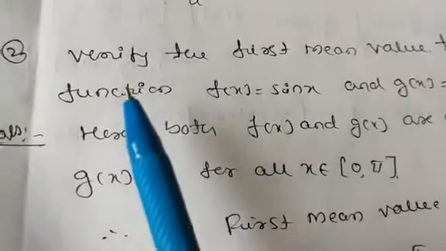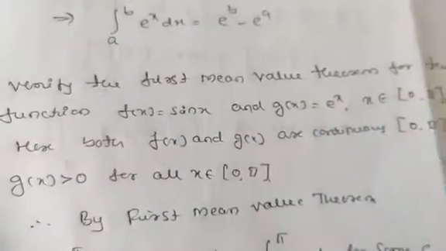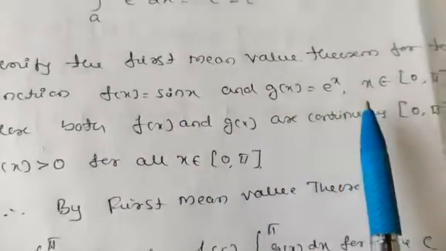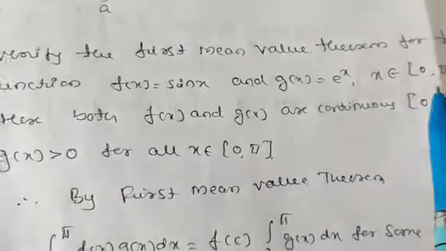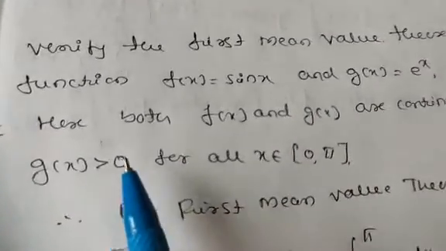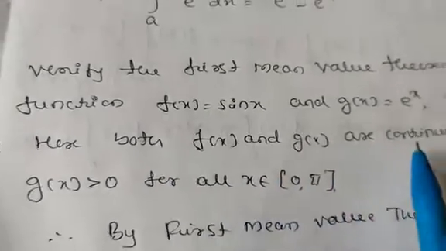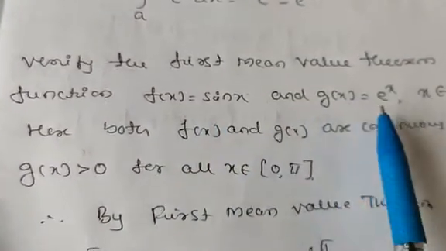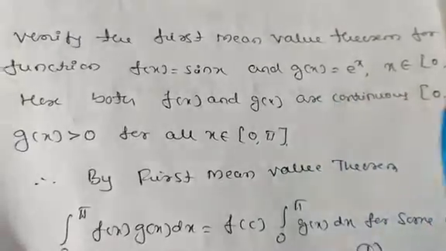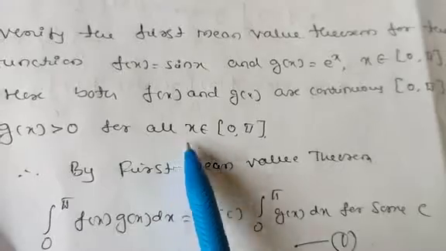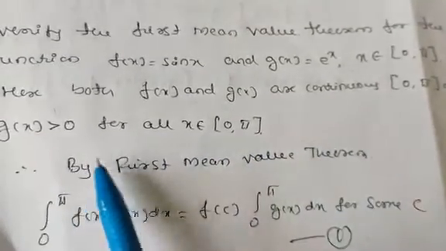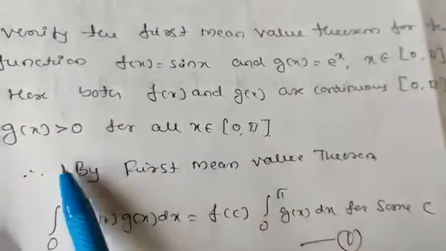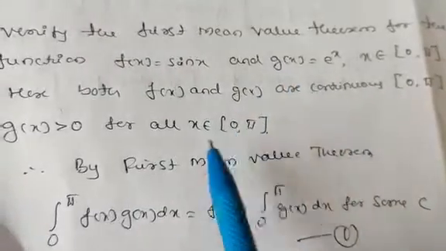Let us take one more example. Verify the first mean value theorem for the function f of x equals sin x and g of x equals e raised to x for all x belonging to [0, pi]. Solution: f of x and g of x are continuous, because sin x is a continuous function and e raised to x is also a continuous function. Here g of x is greater than 0 for all x in [0, pi], because e raised to x is always positive.